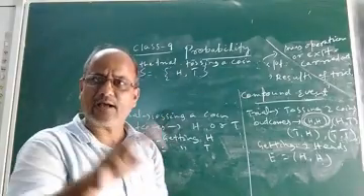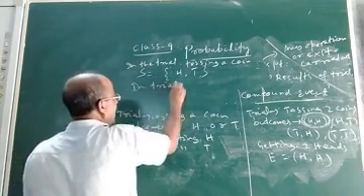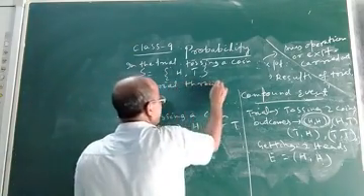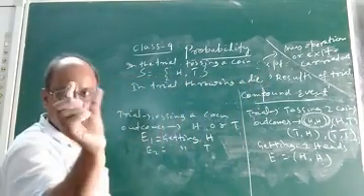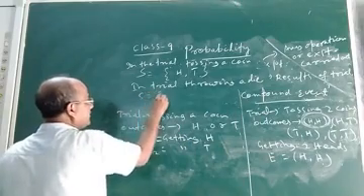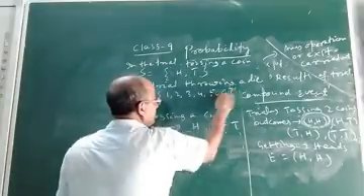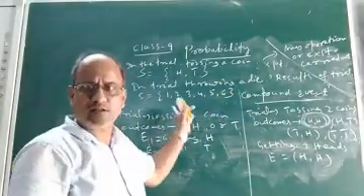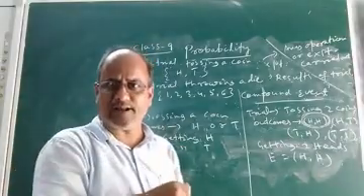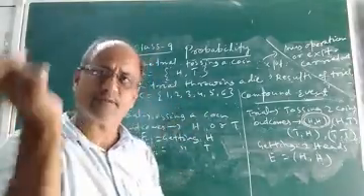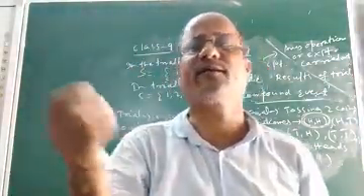Similarly, suppose I am throwing a die. What are the outcomes? In the trial of throwing a Ludo die, a cubical Ludo die, what will be the sample space? The sample space will be 1, 2, 3, 4, 5 and 6, because these are the possible results or outcomes on throwing a die. And if you take the collection of all the outcomes, it will give you the sample space. So the collection of all the outcomes of a trial or experiment is called sample space.